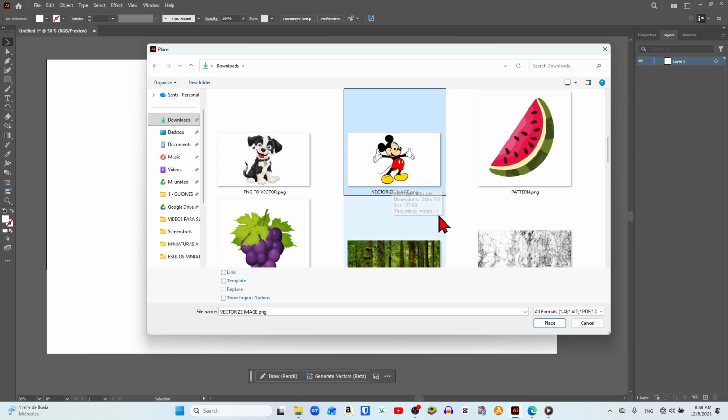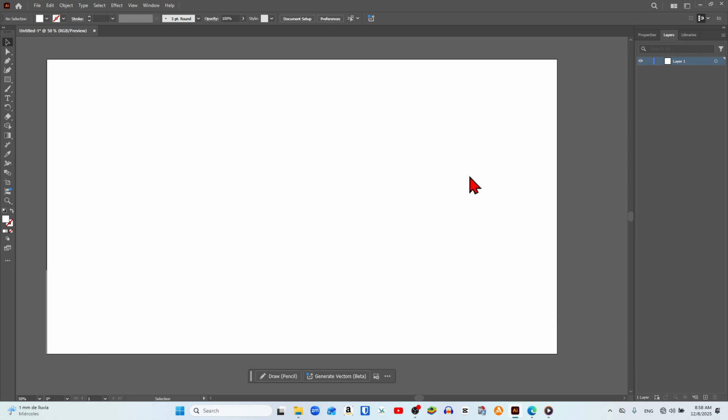We click on the image, and at the bottom of the window we will find an option called Link. It is crucial that we uncheck this box because if it remains checked, the image will not be embedded in the document, and we will not be able to perform the vectorization correctly later. Once unchecked, we press Place, and to adjust the size of the image in our document, we click on a point within the workspace and drag until it covers the entire area we want to occupy.